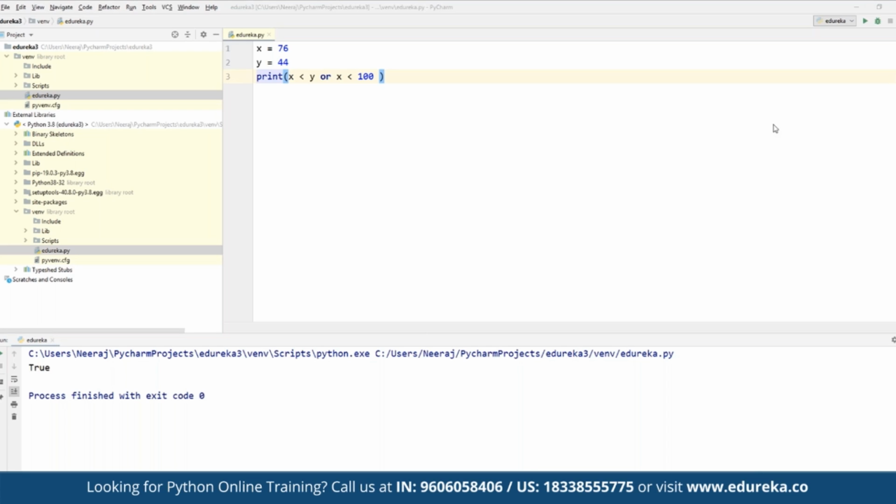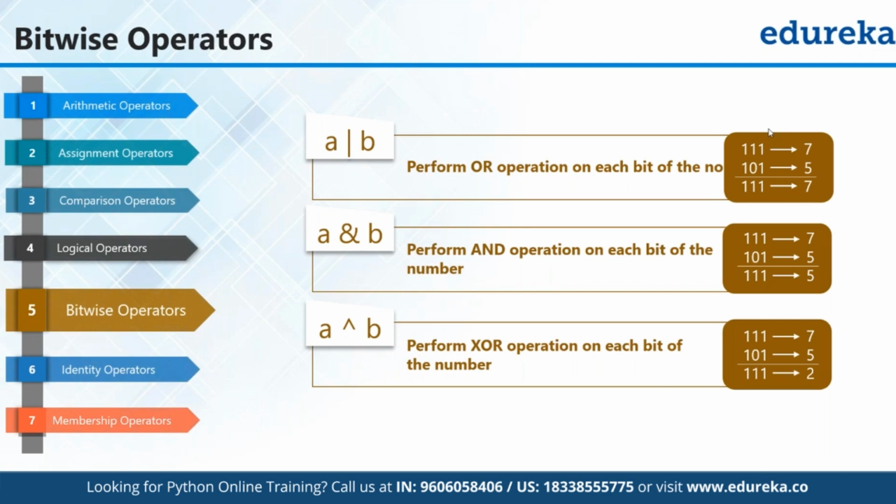But in here, if we change this from and to or, and suppose we again change the condition, we want to check if x is less than y or less than 100. That's a part of the entire logical operators available in Python, right? Same way, for and both the conditions need to be true, and in or statement only one condition needs to be true, right?